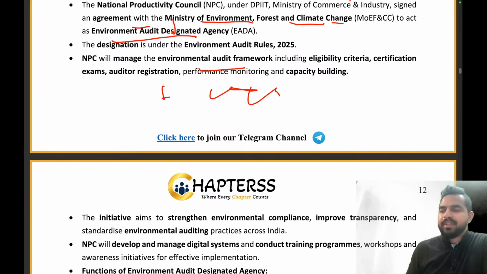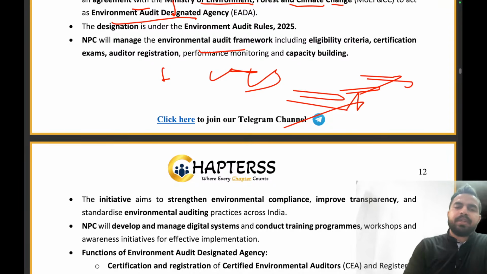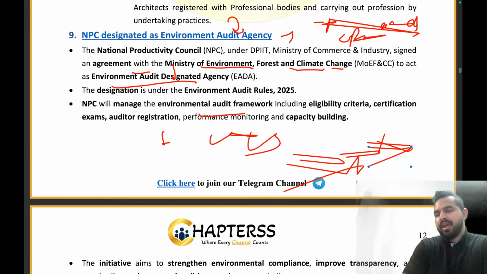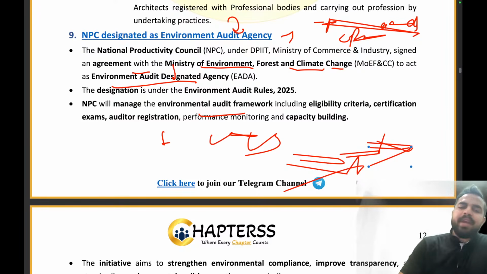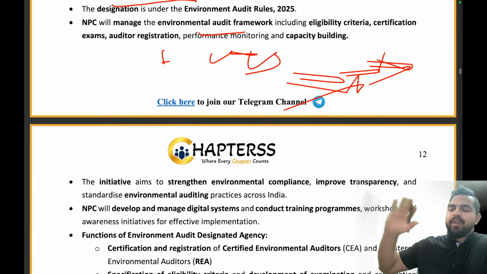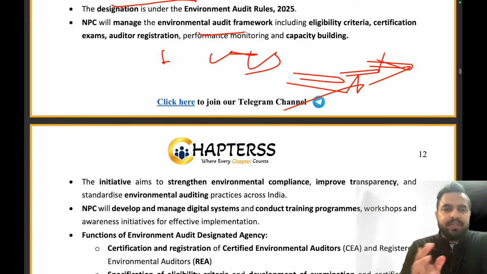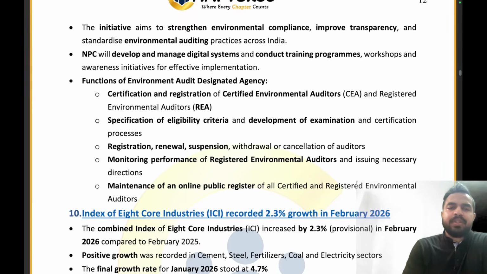कौन बन सकता है, कैसे बन सकता है, क्यों बन सकता है, तो उसकी सारी जर्नी जो है वो हमें NPC ही प्रोवाइड कराएगा. So NPC has been designated as environmental audit agency. It will manage the environmental audit framework. पूरा audit framework यही हैंडल करेगा, including the eligibility criteria, certification, exams, auditor registration. That's all. The initiative aims to strengthen the environmental compliance, improve the transparency and standards.